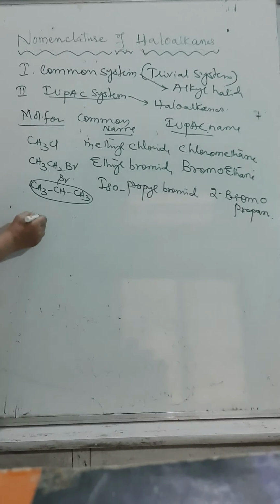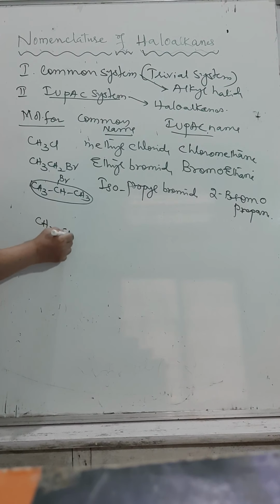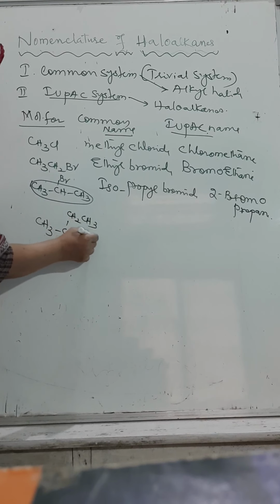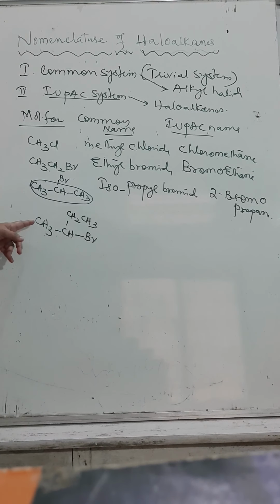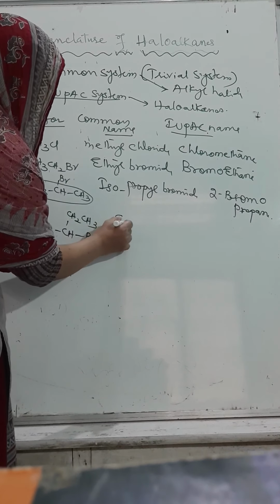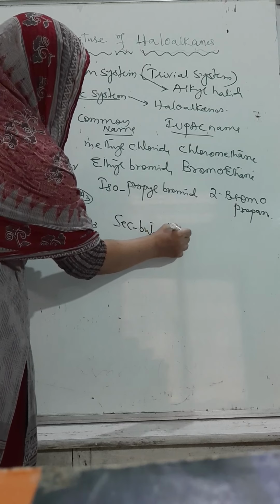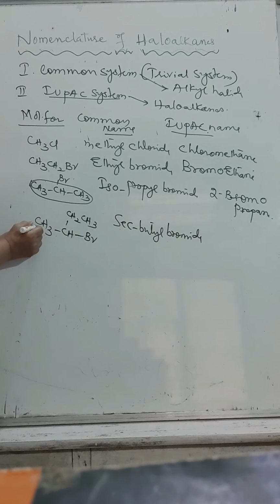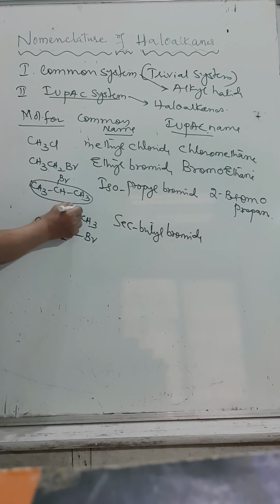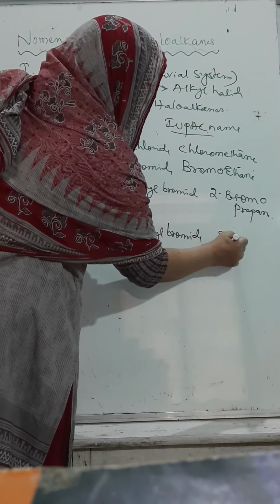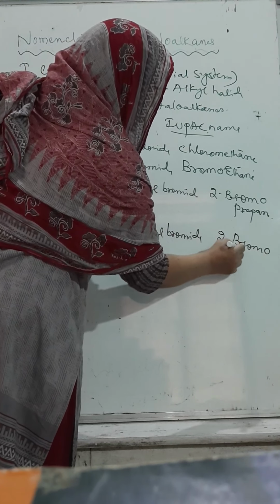2-bromopropane. In the same way, when we write CH3CHBrCH2CH3, how many carbon atoms are there in the chain? 1, 2, 3, 4. As I said in the earlier class, when two carbon atoms are branched, they are called secondary. That's why we can call it secondary butyl bromide. According to the IUPAC system, 1, 2, 3 and 4, the IUPAC name is 2-bromobutane.